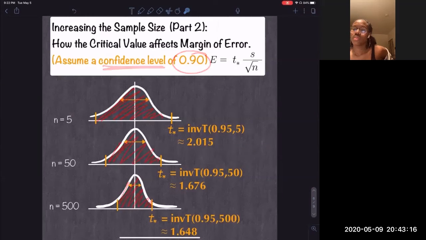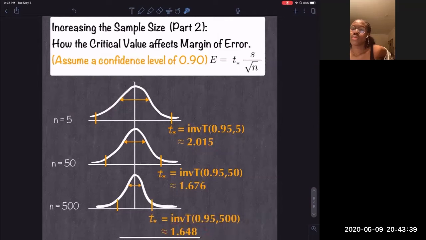But wait a second, why is this one smaller if the percentage is 90% on all three? Well, we saw one reason is because the standard error is getting smaller, but also I'm calculating inverse t for three different sample sizes here. And notice that as the sample size increases, the t star gets smaller.